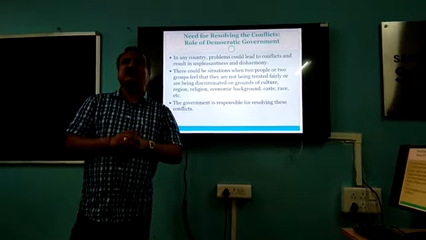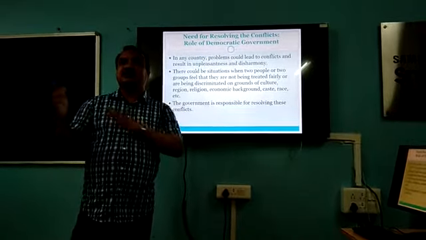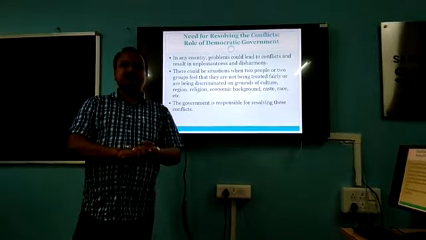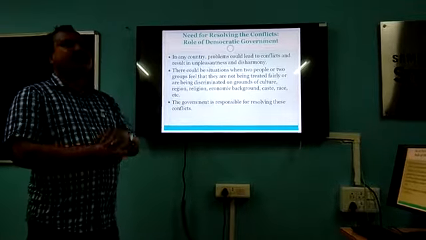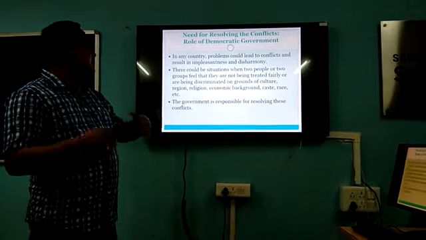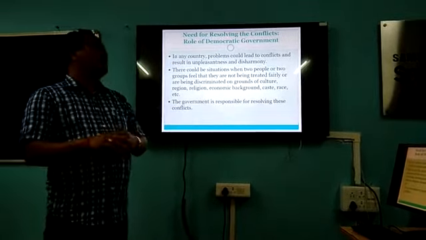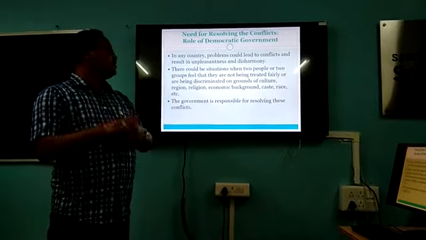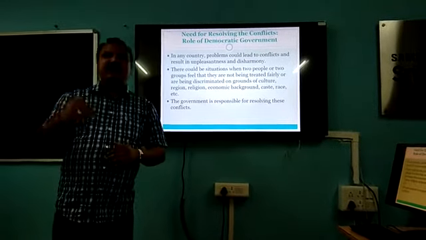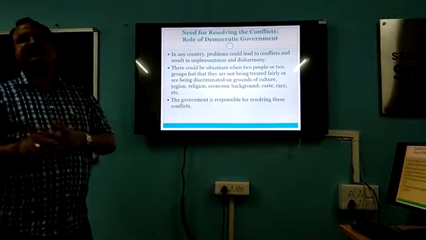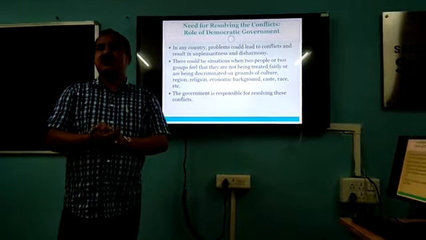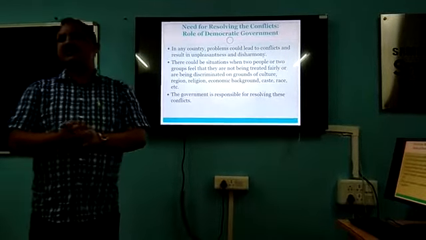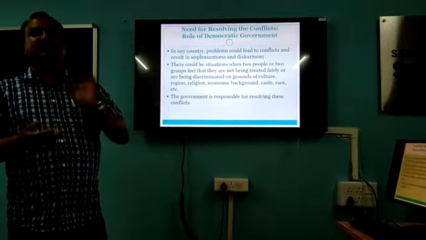Region-wise, people from one region and another may feel they have been discriminated against. Then on the basis of religion, Hindu, Muslim, sometimes like that. Some poor, rich people. Upper caste, lower caste, and races. So there may be so many conflicts that have occurred. At that time, who has to take responsibility to solve this type of problem?